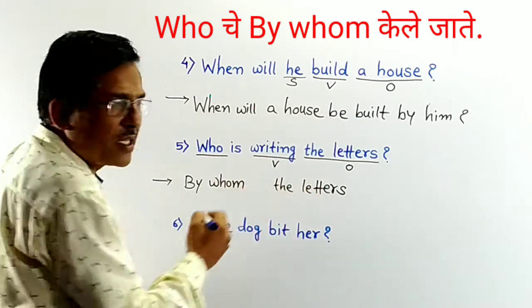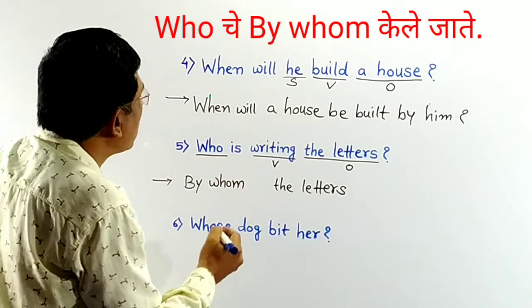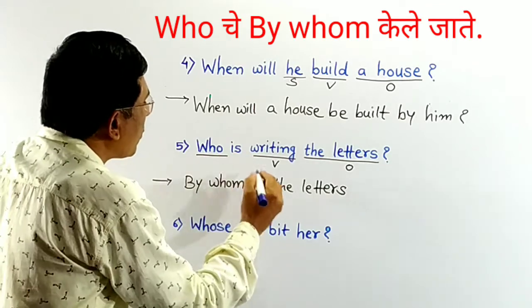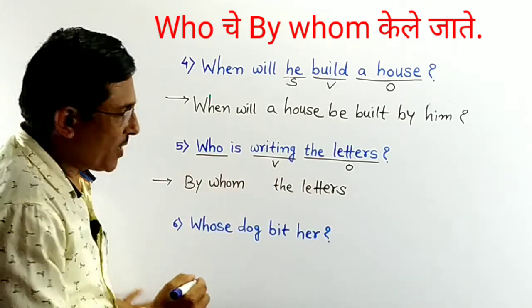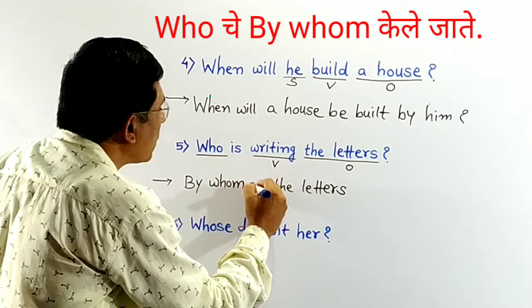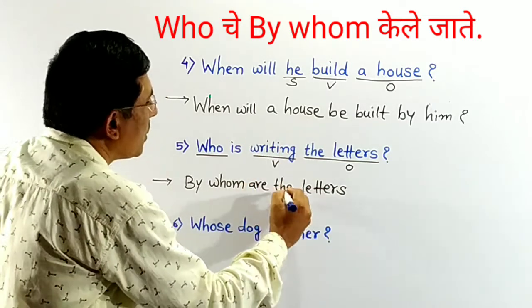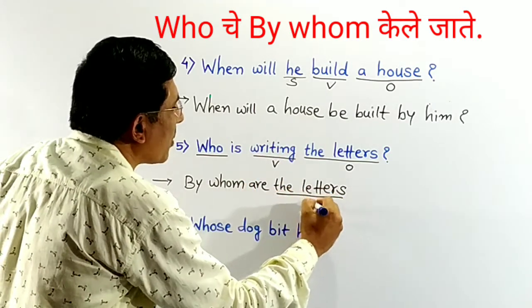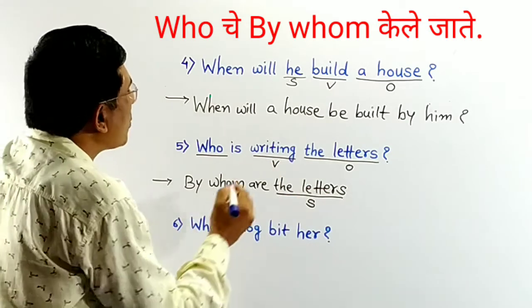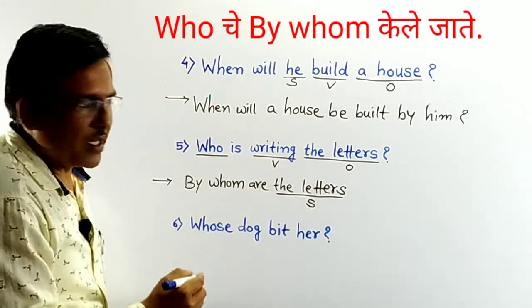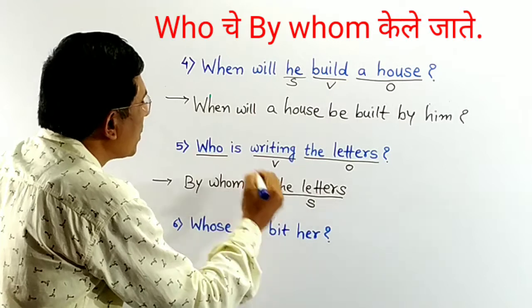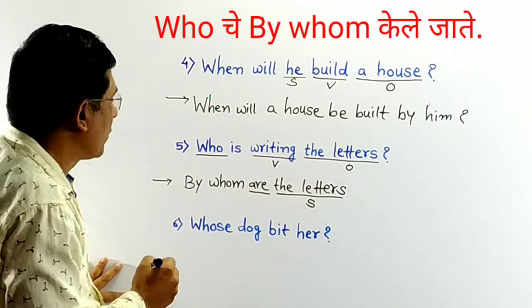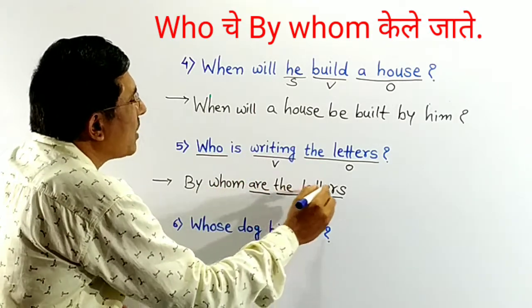Here the letters is plural subject. Is here. So take plural form of is, are. Here the letters is subject here now. So take appropriate form of is. So is becomes here are. By whom are the letters?